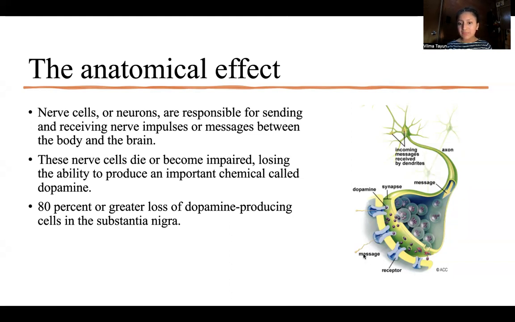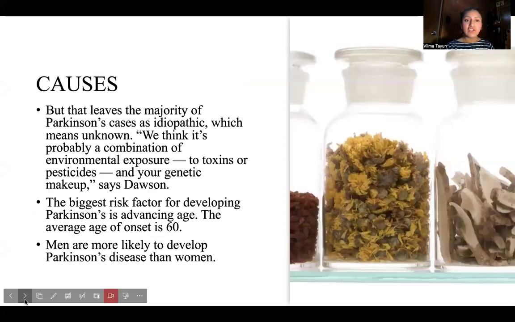The receptors are going to be getting messages that then go away to the body, telling the body, make these movements, or, you touched something, so move your hand, something like that. And when the body doesn't make 80% of the dopamine, that is when our body starts to get worse and we start dying slowly. Let me go to the next image.